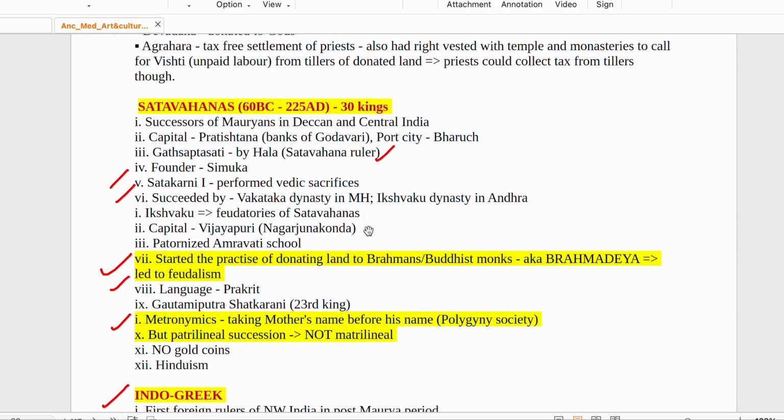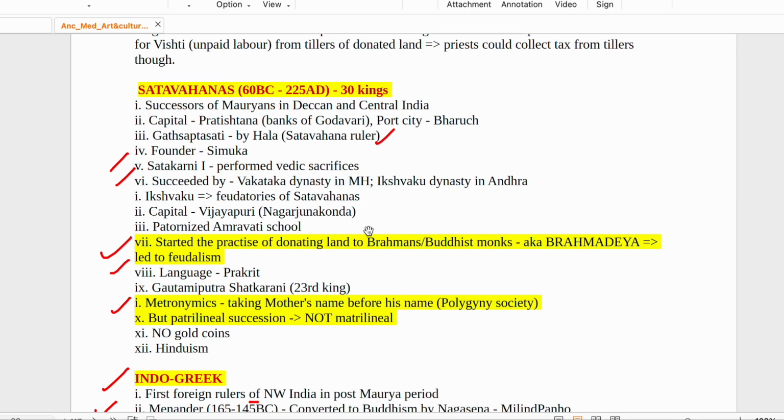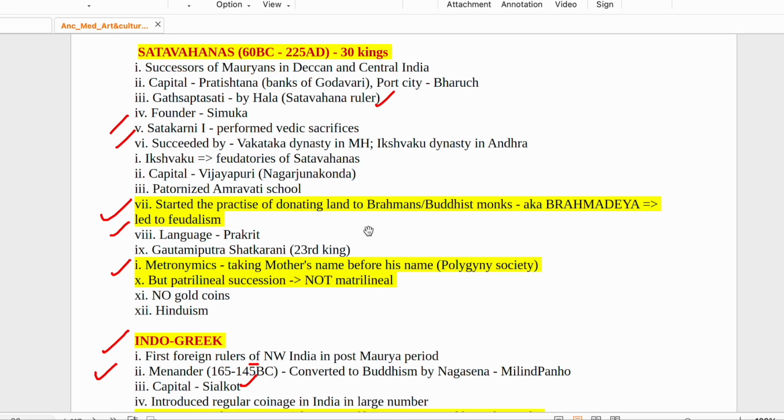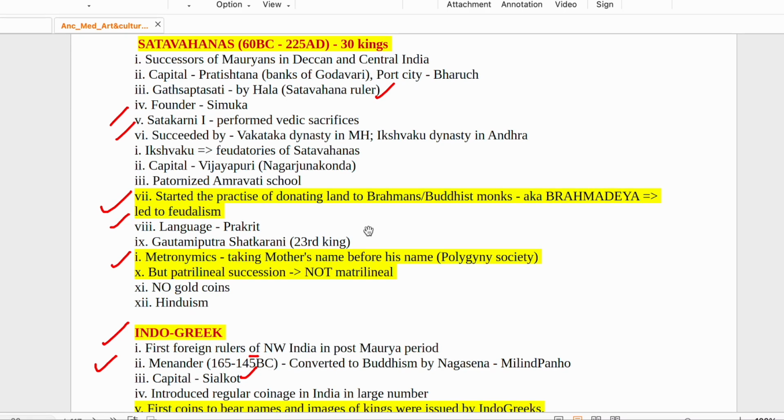Founder was Simuka, and you would have heard about Gautamiputra Satakarni. Gautamiputra Satakarni was part of Satavahana, and he performed Vedic sacrifices. And then the Satavahanas were succeeded by Vakataka. Vakataka dynasty in Maharashtra, then Ikshvaku dynasty in Andhra Pradesh.